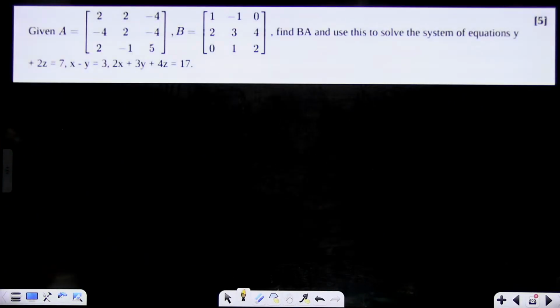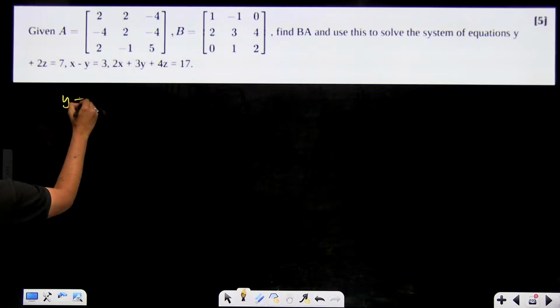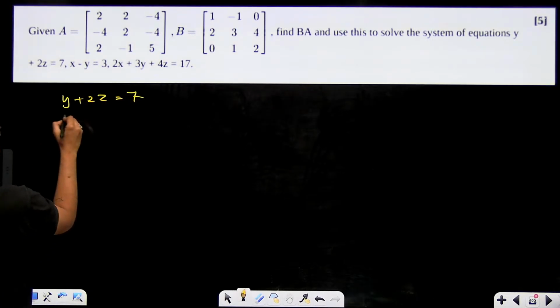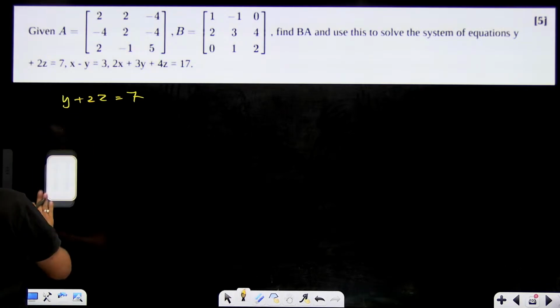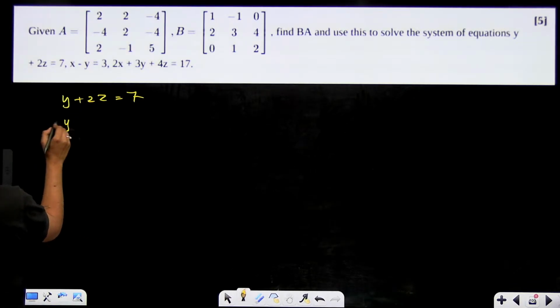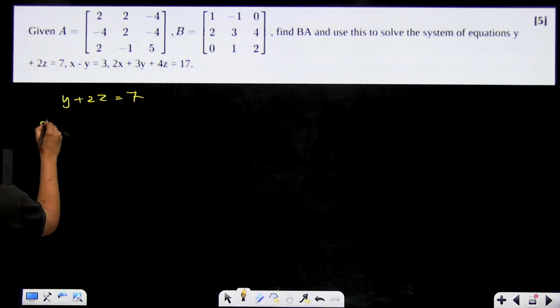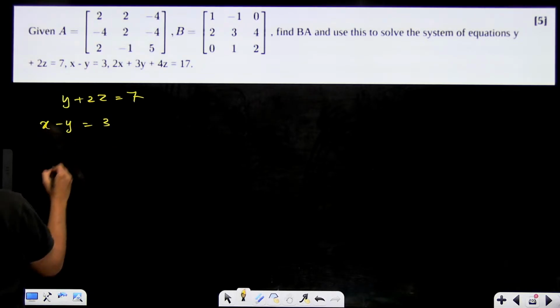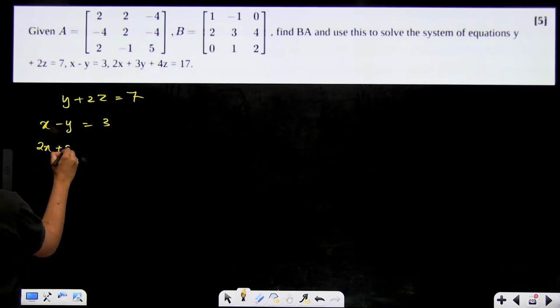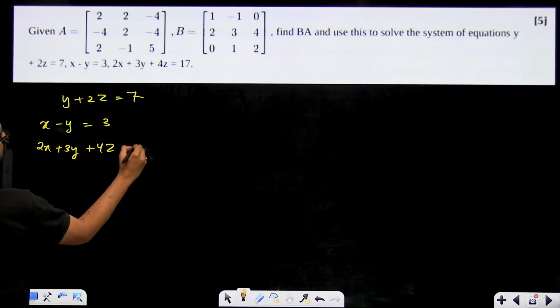I'll show you how. For example, this is a system of linear equations. A is given, B is given. Find BA and use this to solve. Find B into A and then use this to solve the system of linear equations, which is y plus 2z equal to 7, x minus y equal to 3 and 2x plus 3y plus 4z equal to 17.